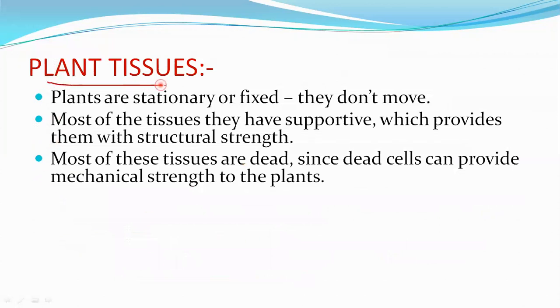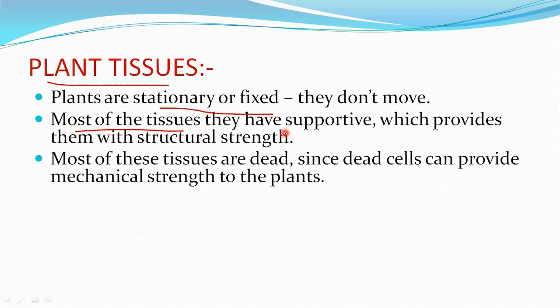Let us begin with the plant tissues. Plants are stationary or fixed. It means they don't move. Locomotion is not seen in plants, but movement of parts or organs of our plants can be seen here.